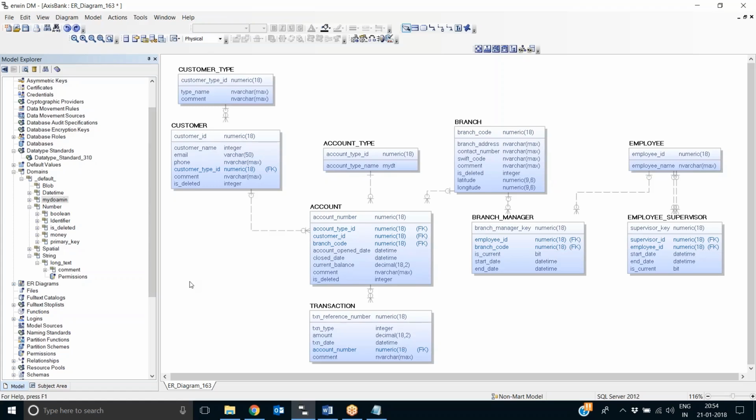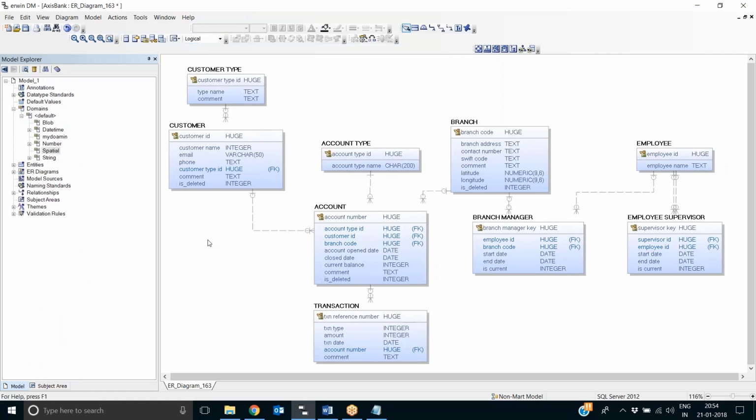A couple of important things, which is actually not related to general concepts, but while working with the model, you always change first on the logical side and then change on the physical side. The reason is many properties, let's say name and physical name, logical data type, physical data type, definition, comment, are all dual properties.